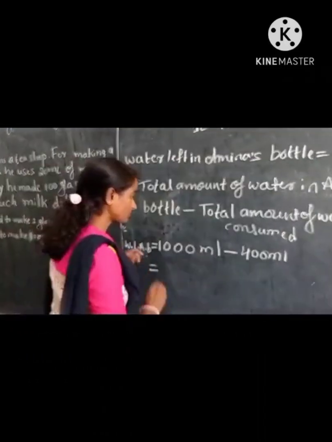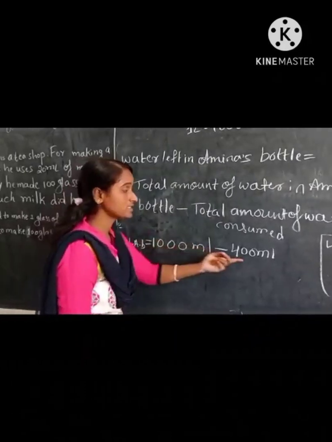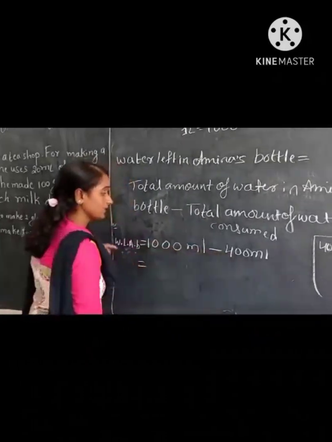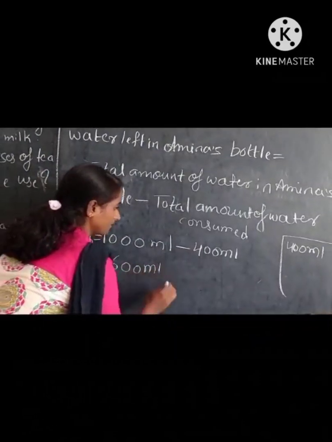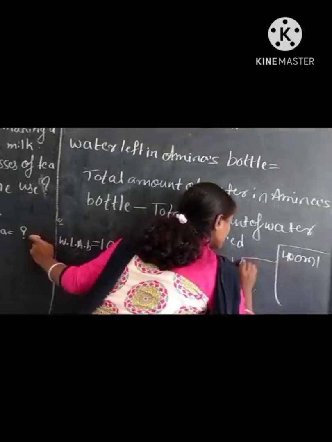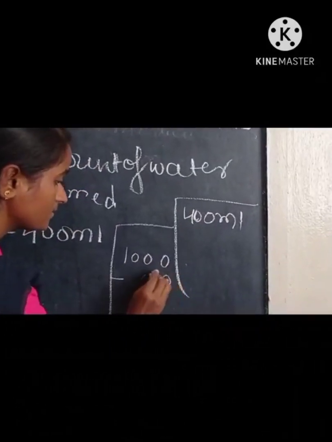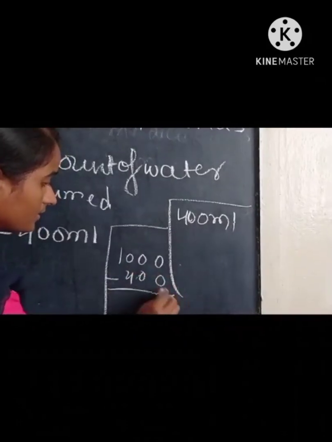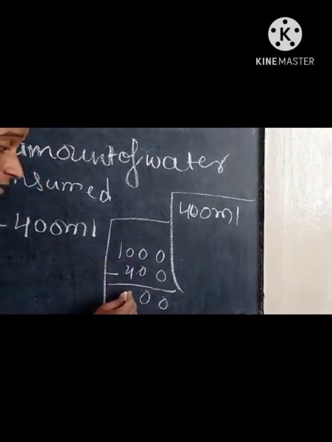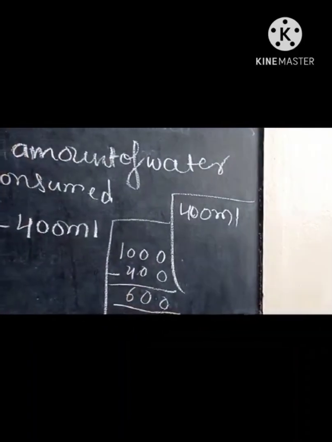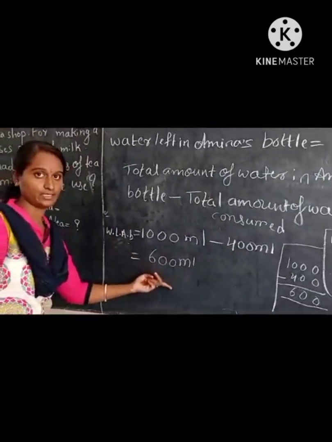So here what do I have to do? 1000 minus 400. Okay, that is nothing but 600 ml. See, I'll do minus here. 1000 minus 400. 0, 0. 10 minus 4 is 6. Right? So that is 600 ml. Okay.